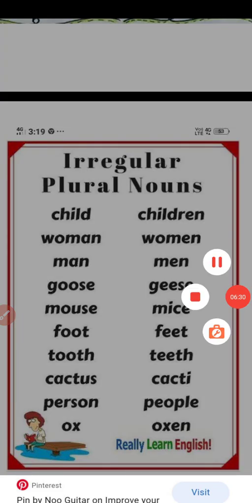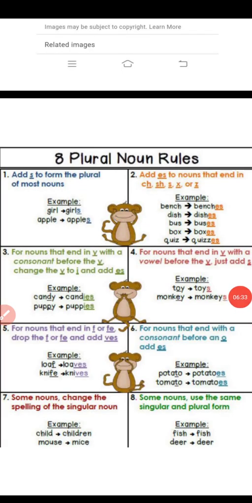Got it? And my dear buddies, here I have given the 8 plural noun rules. Please go through this and start to do the exercise.